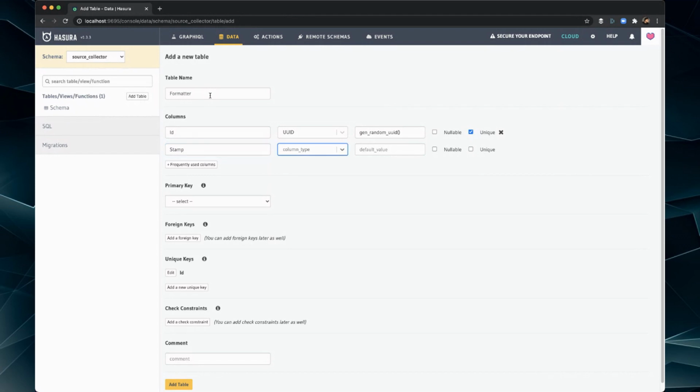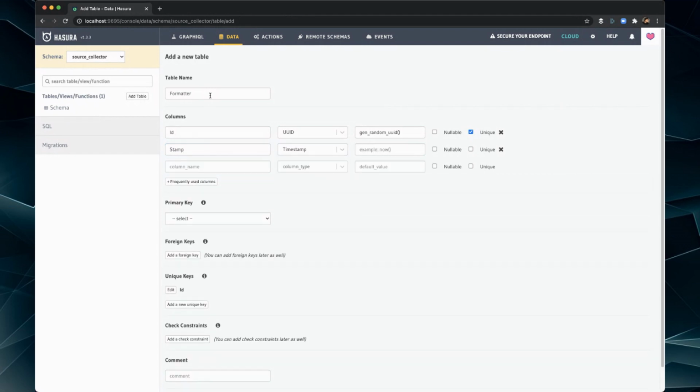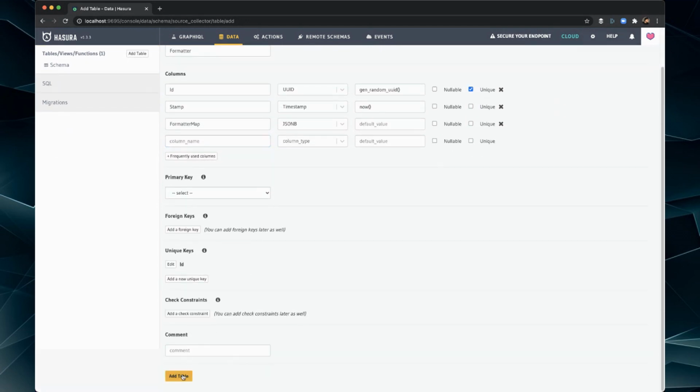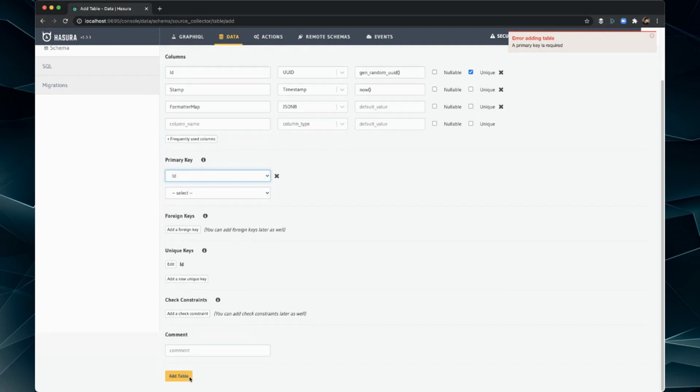So again, I'm going to add a stamp. I'm going to go with a timestamp. Go with now again. Whoops. See there, it did it there for me just fine. And then we're going to have formatter map, and that's going to be JSONB. I don't know if it particularly needs to be JSONB, but that's what I'm going with for the moment. Okay, and then one other thing. Whoops, I didn't add the primary key, so let's add the primary key. There we go. Now we can add the table.